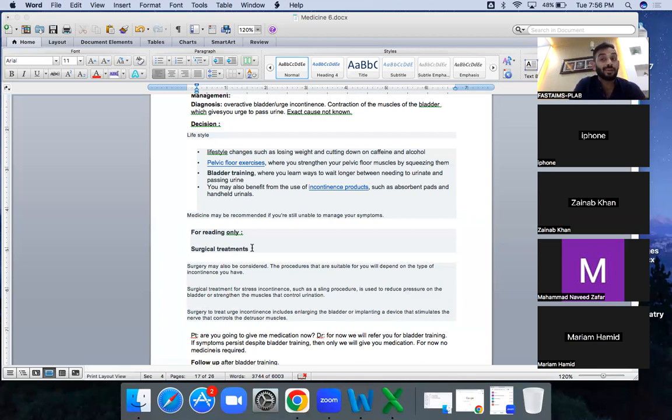In the other one, stress incontinence, of course pelvic floor strengthening is important, and surgical options are available. You just read that. In case the patient asks you, you can tell. Otherwise you need not tell the surgical options over here.